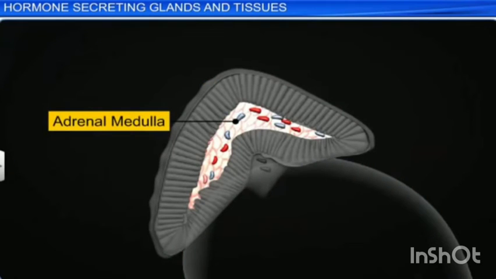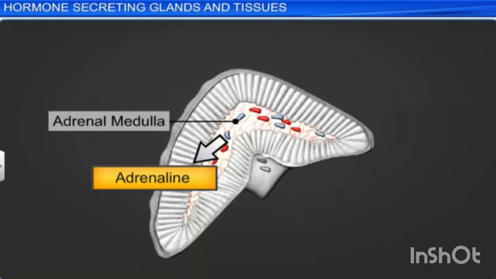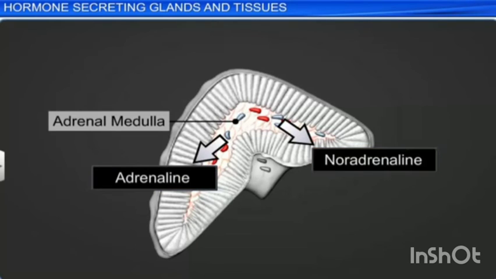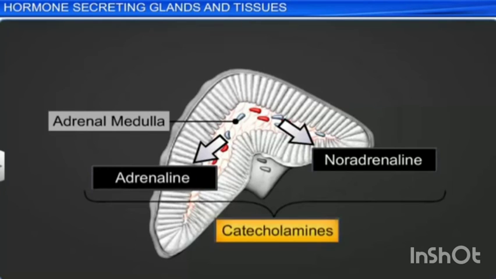It is the central part of the adrenal gland and is composed of ovoid and columnar cells which are found around the network of blood capillaries. Adrenaline and noradrenaline are the 2 hormones secreted by the adrenal medulla. Both adrenaline and noradrenaline are also called catecholamines. So what are catecholamines? Adrenaline and noradrenaline are catecholamines, right?